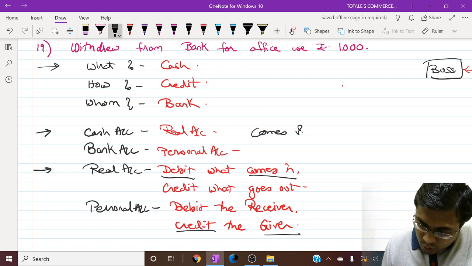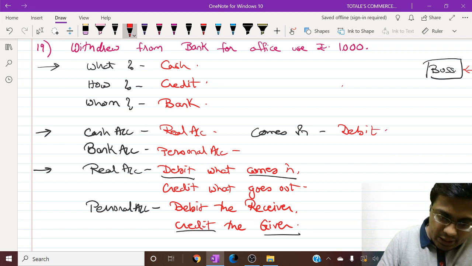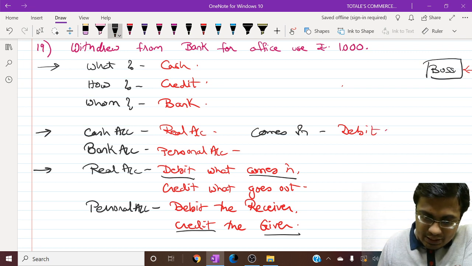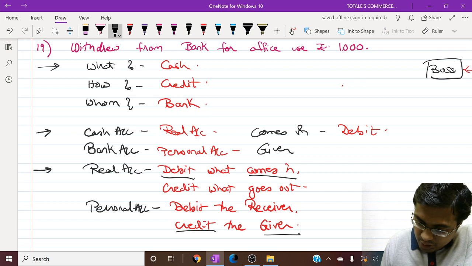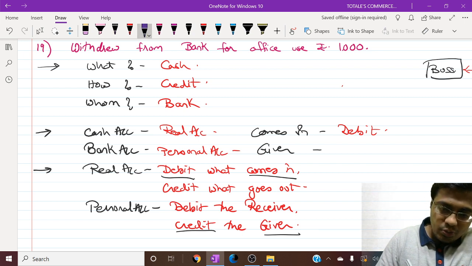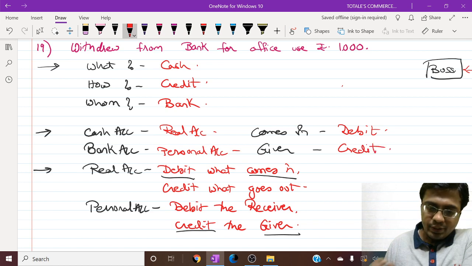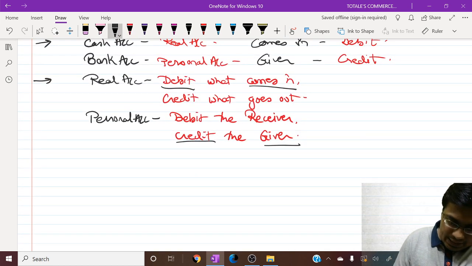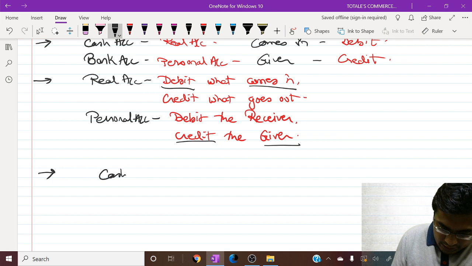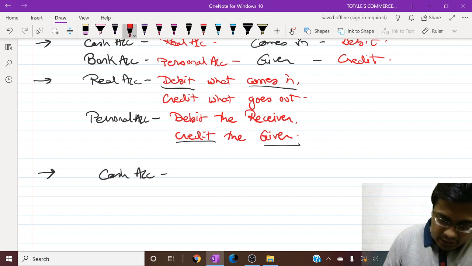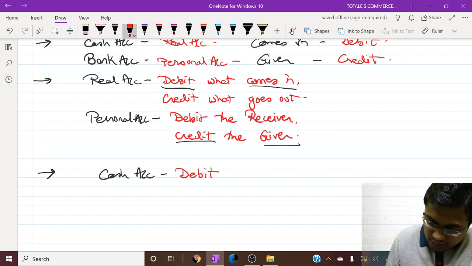As per the rule, debit what comes in, so cash account is debited. And as per the rule, credit the giver, so bank account should be credited. So we have our final answer, my friends. Cash account is debited and bank account is credited.